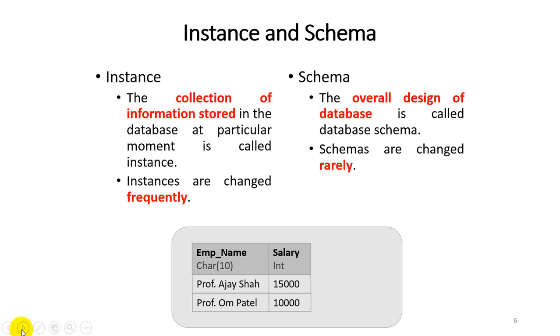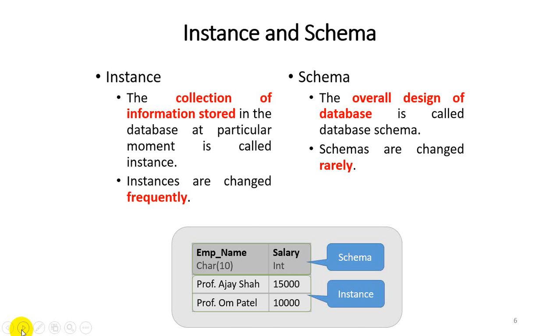Now we see an example. The example below shows the difference between instance and schema. You can easily see employee name character 10. Employee name is the column name, character is the data type, and 10 is the size of that column. Salary is the column name, integer is the data type. All this logical structure is known as the schema, and the particular records, Professor Rajesh and Professor Om Patel, are known as an instance, and it changes frequently as per the user requirement or user information.